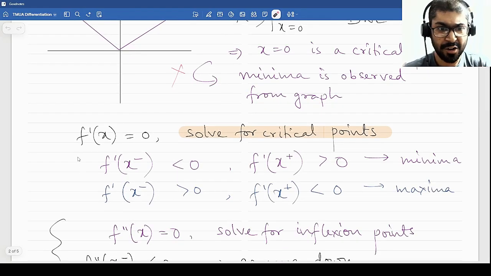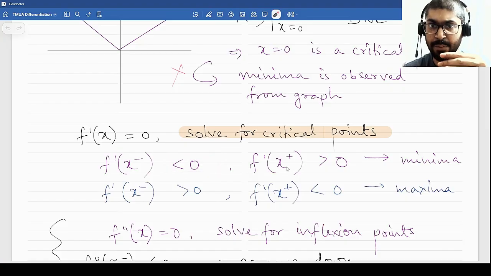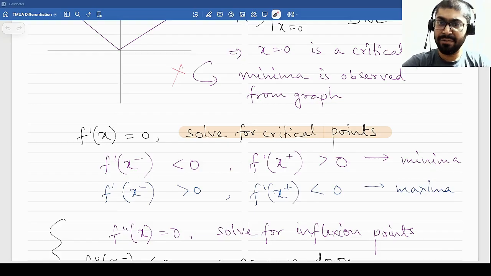Now, a simple algorithm for finding all the critical points. Calculate f'(x), set it to 0, solve for critical points. If x is a critical point, check any point that is just less than x, so f'(x) minus. If that is negative, and any point after x, if that is greater than 0, positive, then f(x) has a minima. Now how do we evaluate this? I'll just give you an example. Let's say your critical point is 5. You can take any value less than 5 to check. Always take the easier calculations. No need to take 4.99. You don't have a calculator in this exam, so why bother yourself with that? Take 0, take minus 1, anything that makes your calculation easier. Something less than 5 and something more than 5.